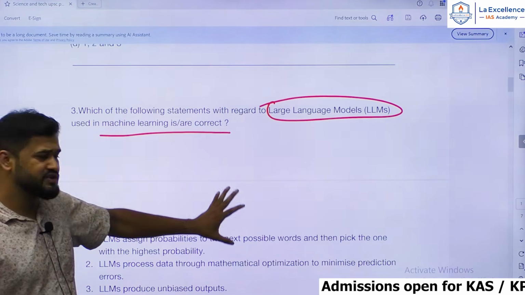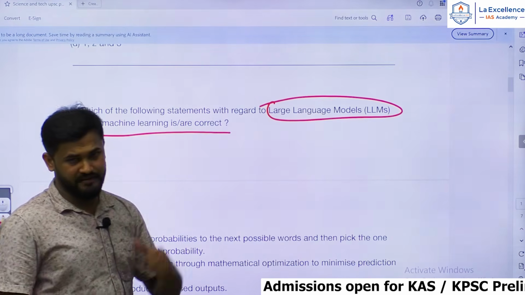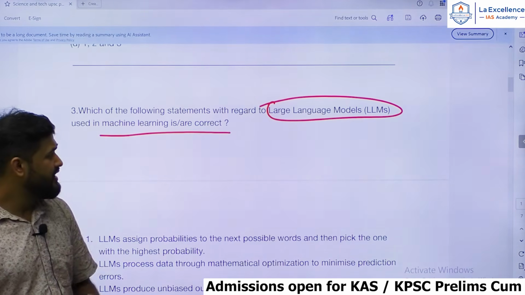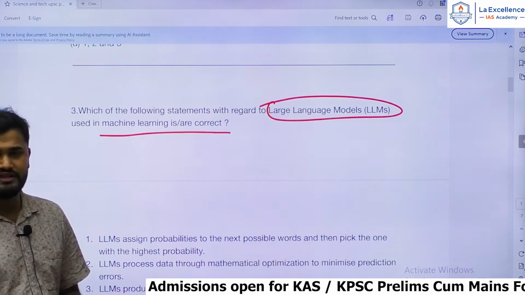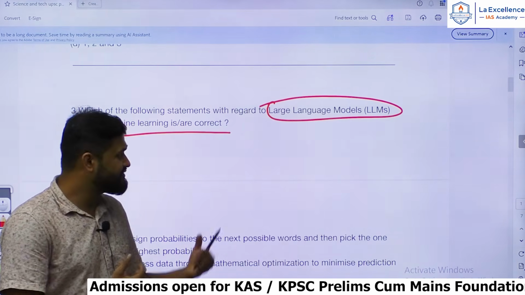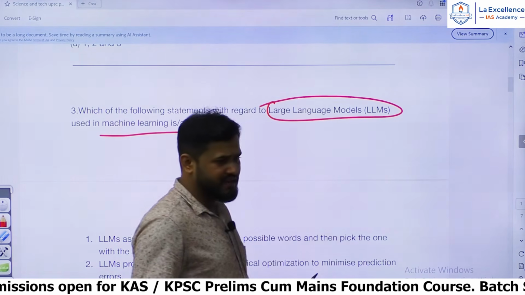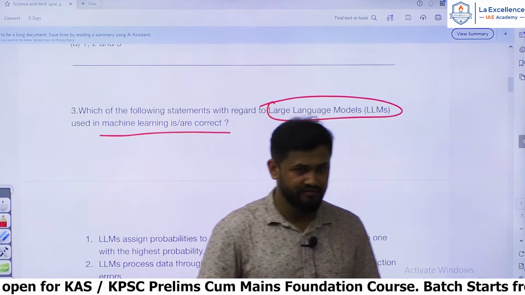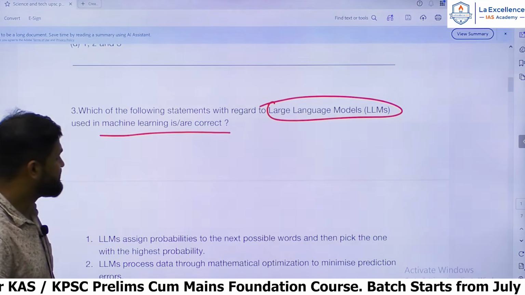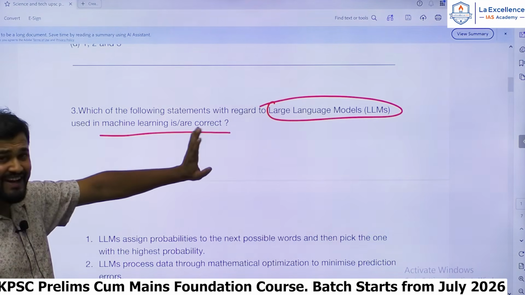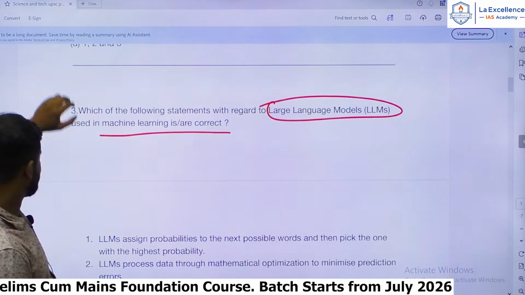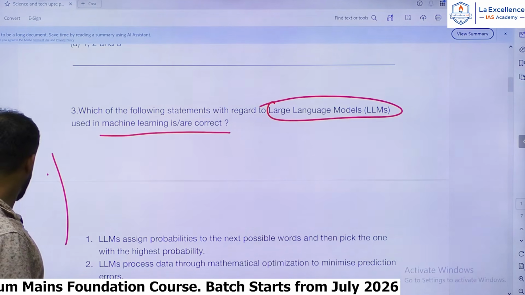Hence I would put this question in the category of easy to moderate. Large language models are fundamental to the working of Google, Gemini, ChatGPT and other generative AI, which are pretty much in use. So let's go through the question.